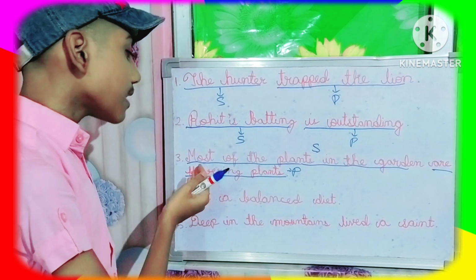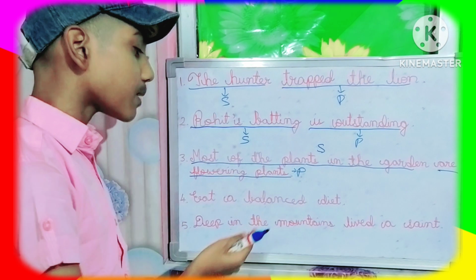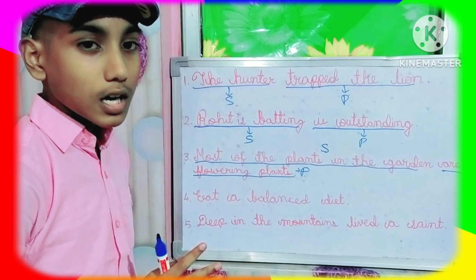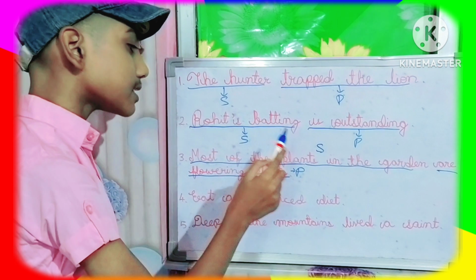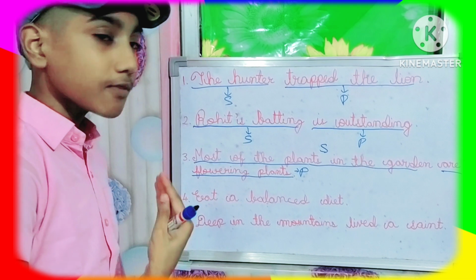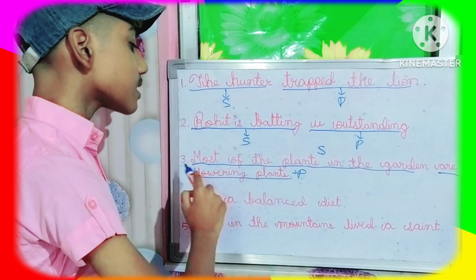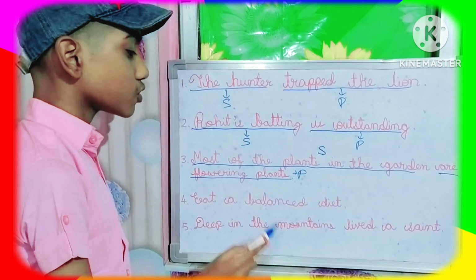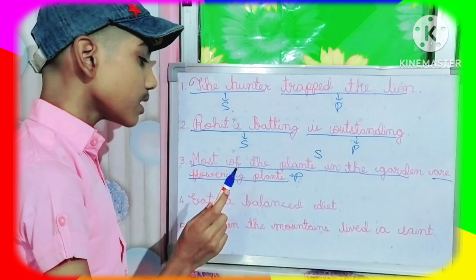But if we write most of the plants as subject, and in the garden are flowering plants, that will be also correct. But mostly we should do most of the plants in the garden, that will be subject, and are flowering plants predicate. Because when we are asking the question what are flowering plants, so we are getting this full answer, most of the plants in the garden. So mostly this will be appropriate subject, and this will be predicate.